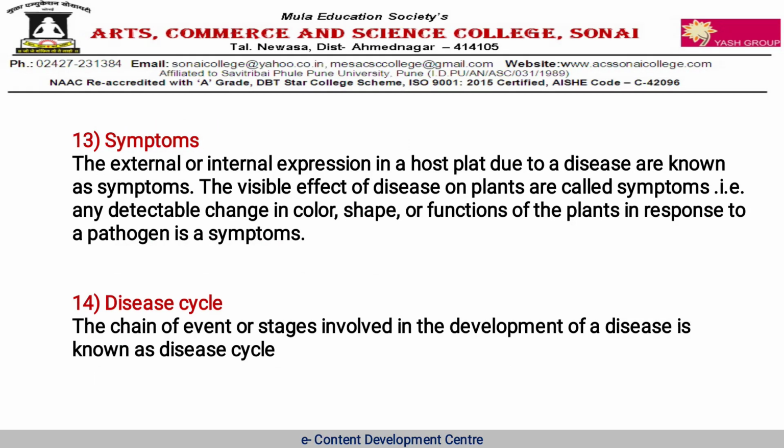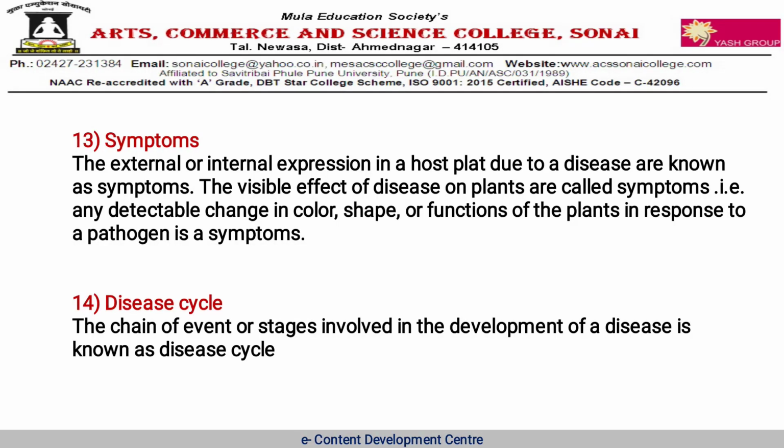Next, symptoms. The external or internal expressions in a host plant due to a disease are known as symptoms. The visible effects of disease on plants are called symptoms. That is, any detectable change in color, shape, or function of the plant in response to a pathogen is a symptom.